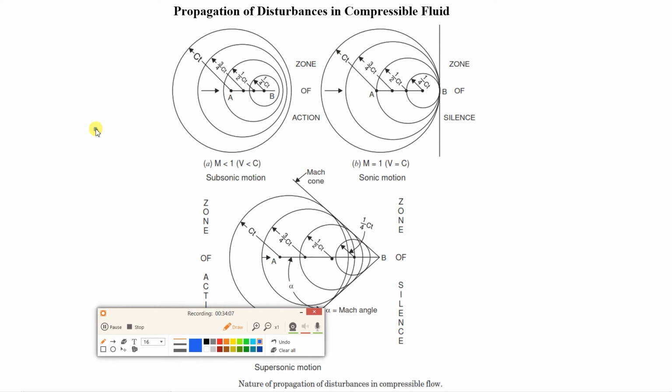When sound is generated from this object or a disturbance is created, what will happen? The disturbance propagates in all directions. Suppose this is A and it is stationary. In that case, the disturbance is propagated uniformly in all directions like this.